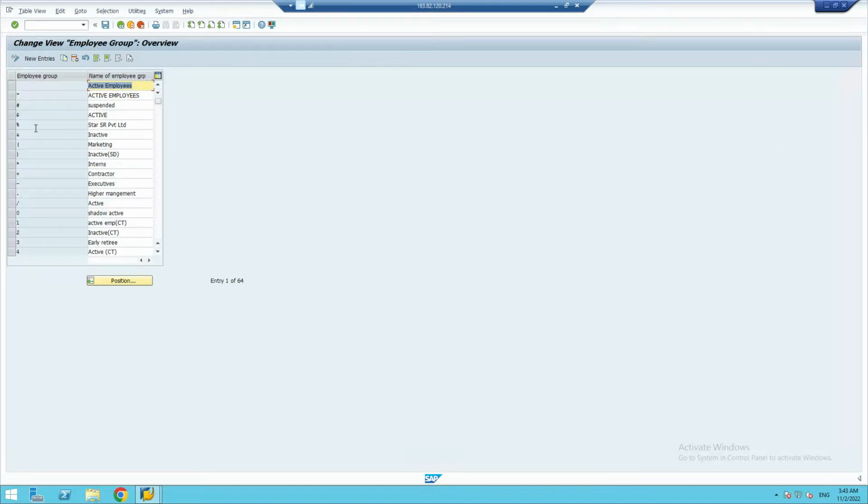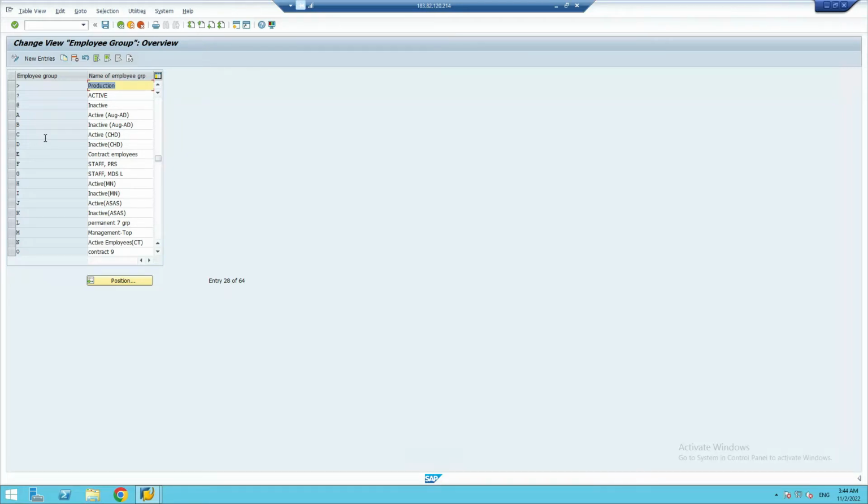So you will have to check. The employee group code will be a single digit. It can be alphabetical or numeric, or any special character. You will have to find from here, because somebody has already practiced on the server. Obviously, suppose you have joined a company and the company told you to make employee groups. There are already so many employee groups, right? So first of all you will have to find out that the employee group code should not already be there.